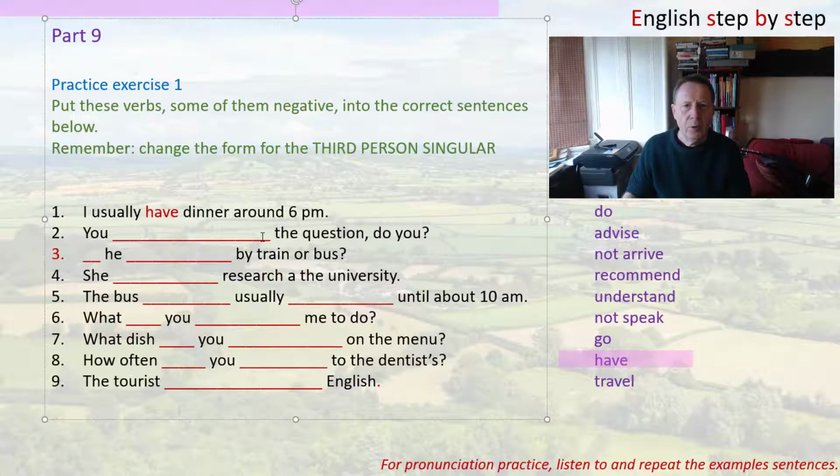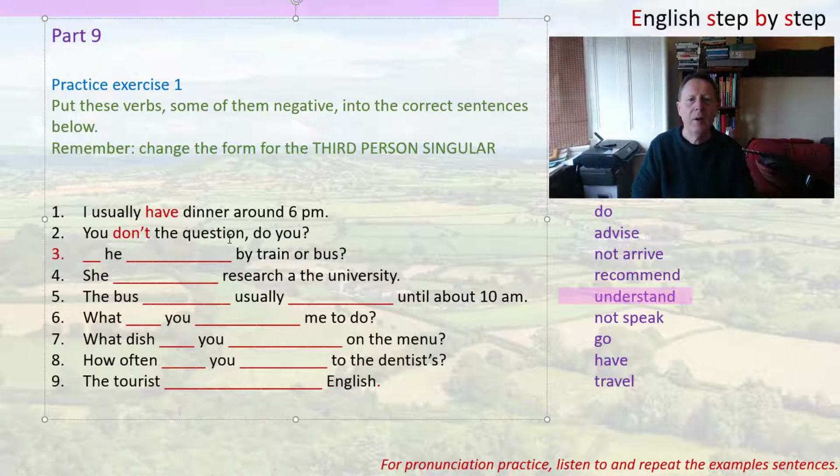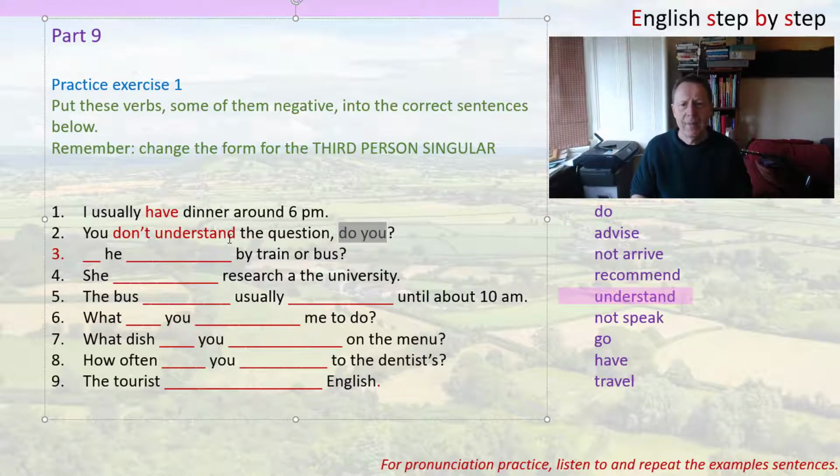Second example, you something the question, do you? Now in this case, we need a negative verb, and here the verb is understand. And then we can make the sentence with you don't. Remember, I don't, you don't, he doesn't. In this case, you don't understand the question, do you? Now, in this case, we have a tag question, do you? So the first verb in the sentence must be the negative, because the tag question is positive.